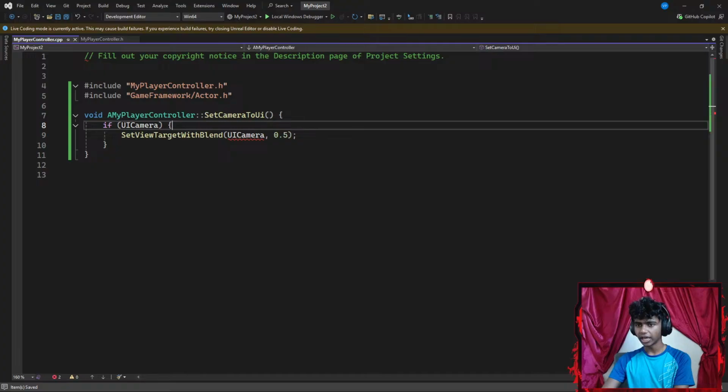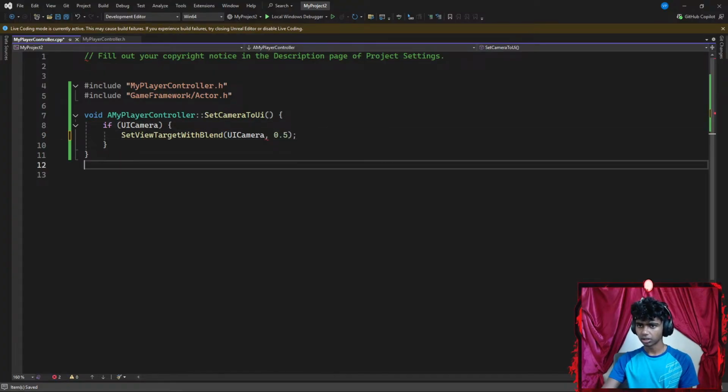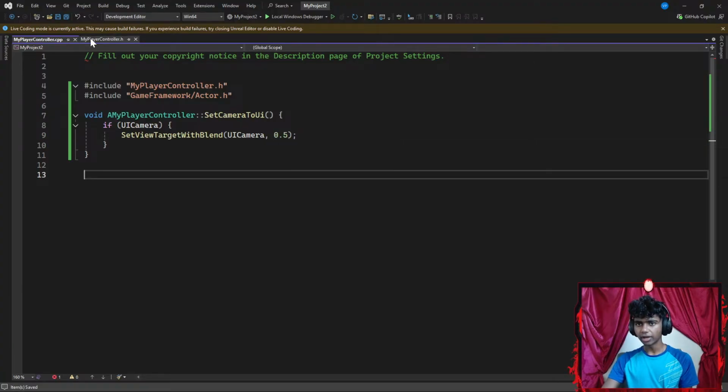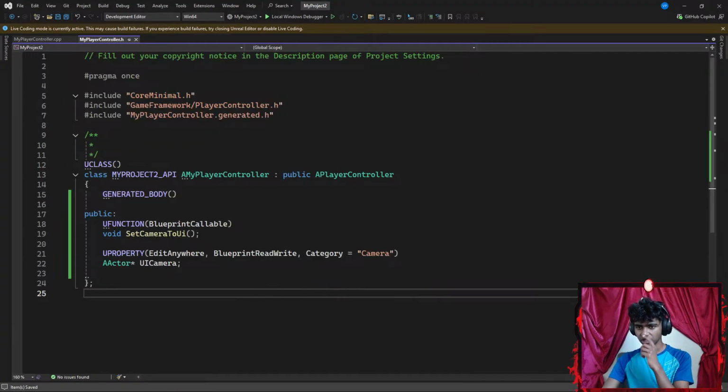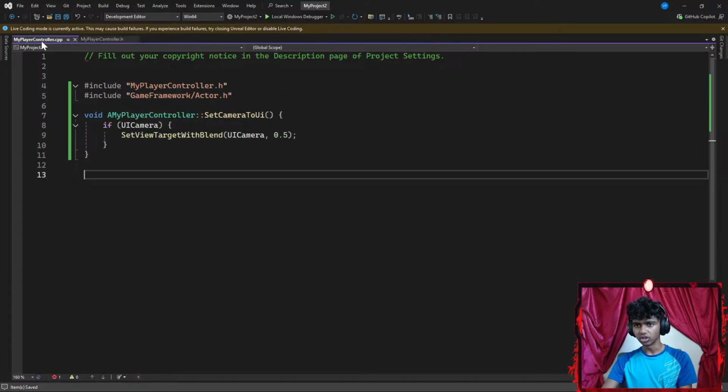Okay, skip my editor time. Maybe I go ahead and type UI camera again. There we go. Okay, that apparently fixed itself. I think that was the issue here. I had to add blueprint read and write and category. I have not heard of these two keywords here, but I gotta look into those.